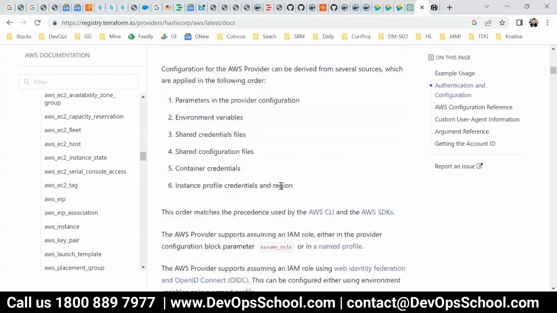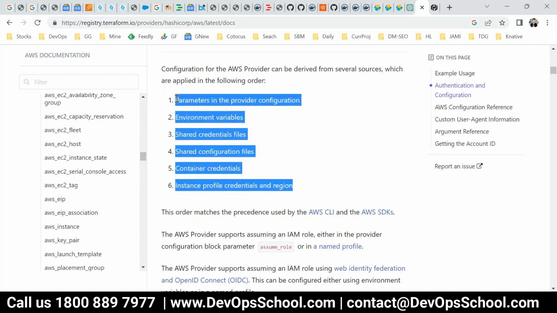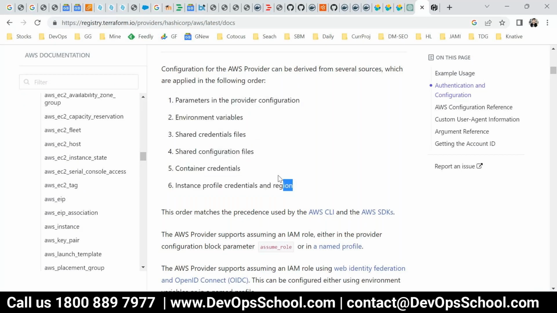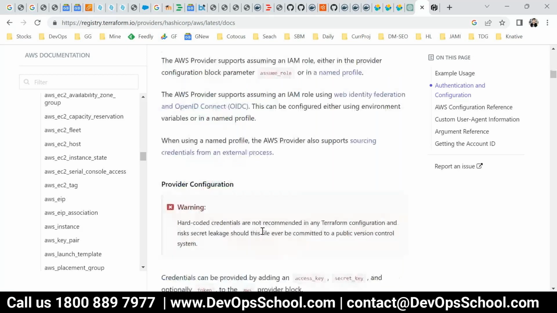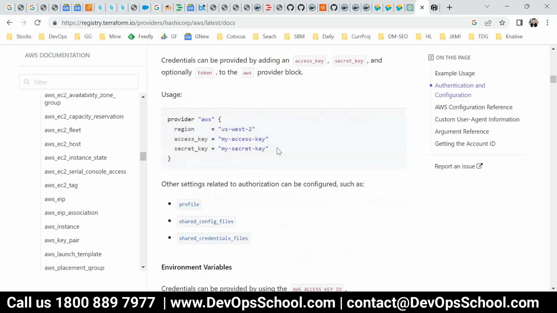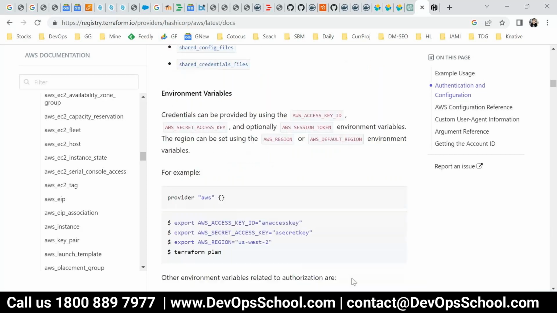Terraform is saying, basically this is given by AWS. AWS is saying, hey, you can authenticate my API using a hell of a lot of ways. Many more options are there. One of the options is here, provider. So copy this code. You will read it, be slow. Read it. Go to the provider.